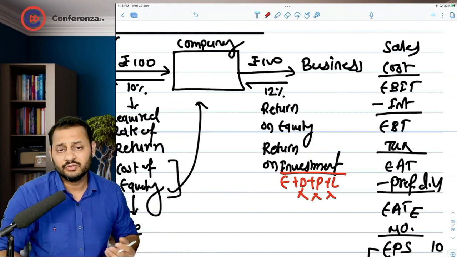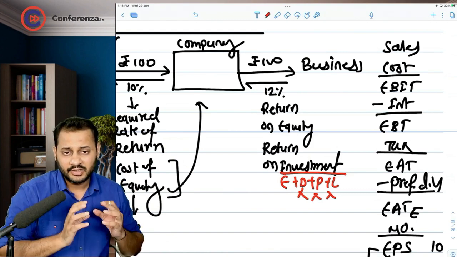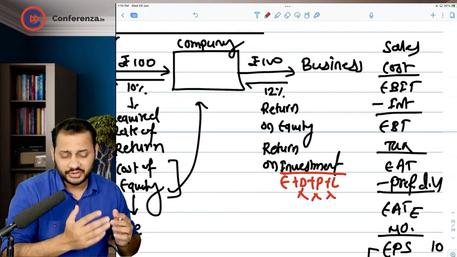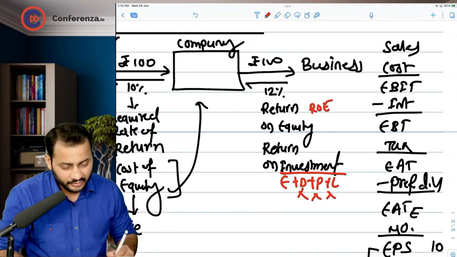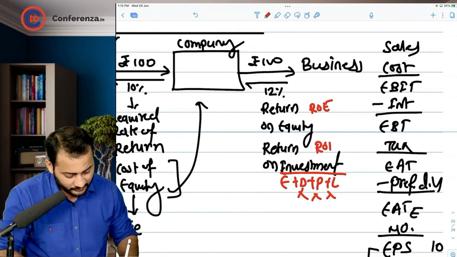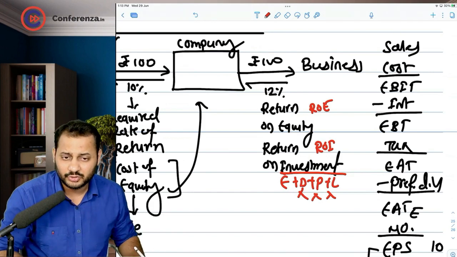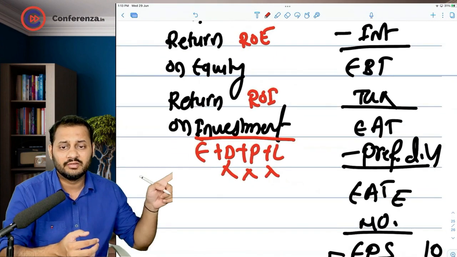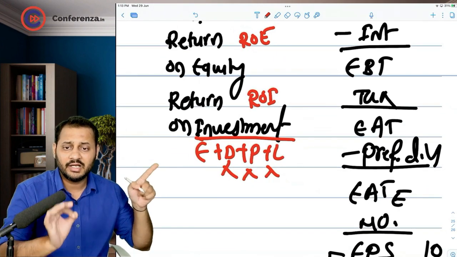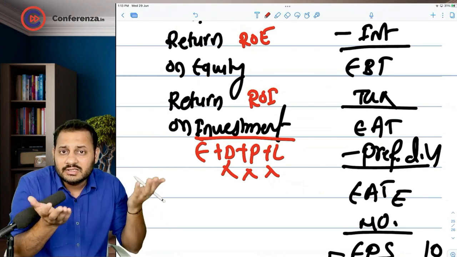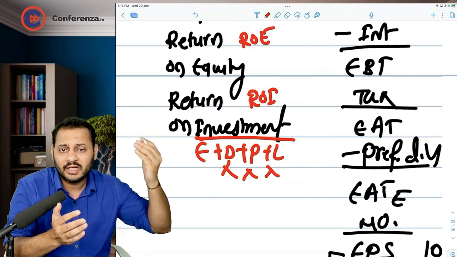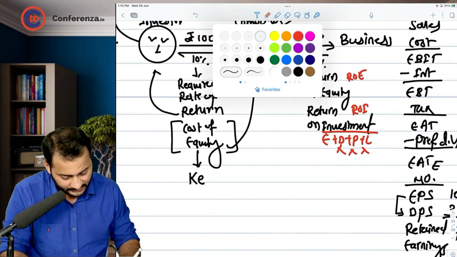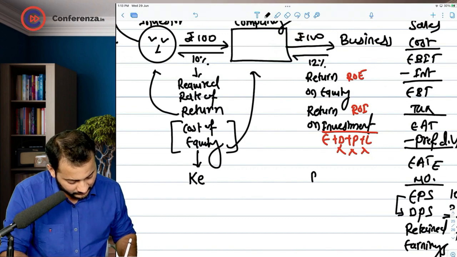Why I am explaining this to you is that in the coming questions you are going to face situations where sometimes we will be using ROE to represent 12%, sometimes we will be using ROI to represent 12%, so at that time you should not get confused. You will have to assume that there is no other investment apart from equity, and that's why equity investment and total investment are the same. So we can call ROE and ROI the same. Okay. So we will denote this 12% as ROE.